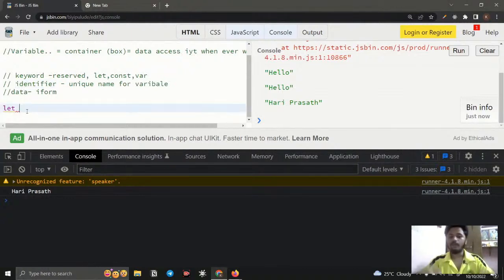Same like that, I'm going to store data. For that, I need to give a unique name to identify that data. For example, I give a name, okay, name itself, like that. So I just give an identifier name. It is like giving a label for that container. So that is going to be an identifier to identify the data.